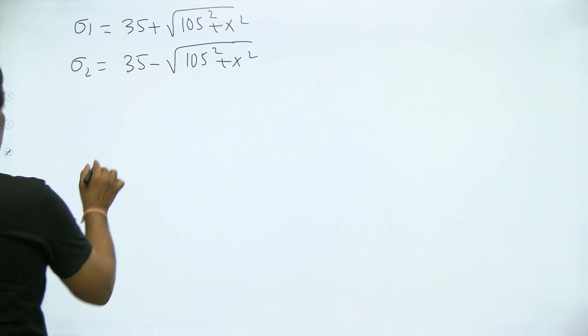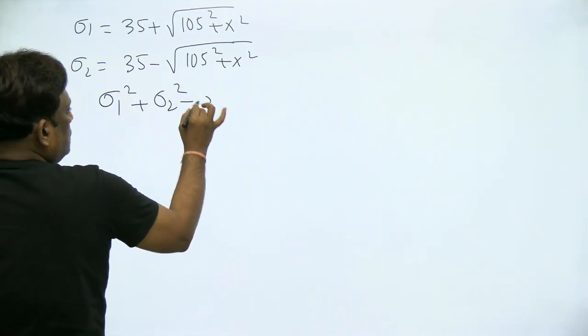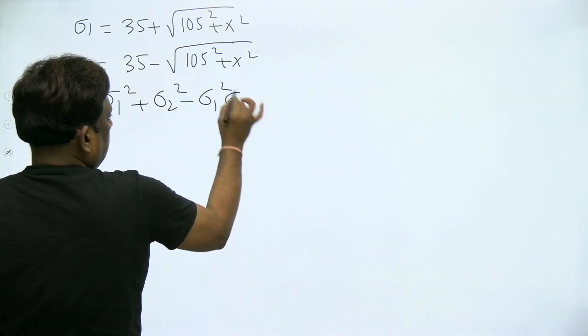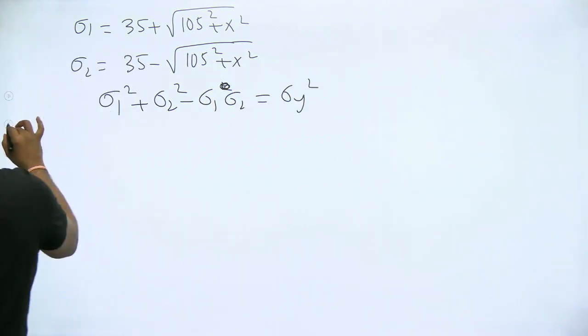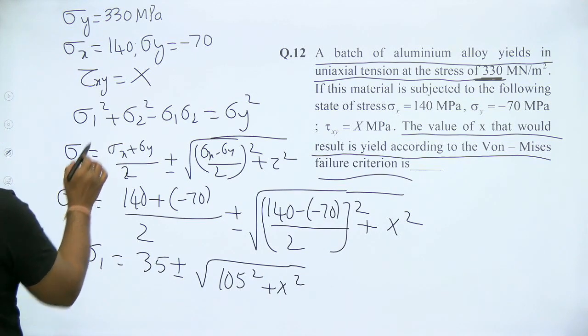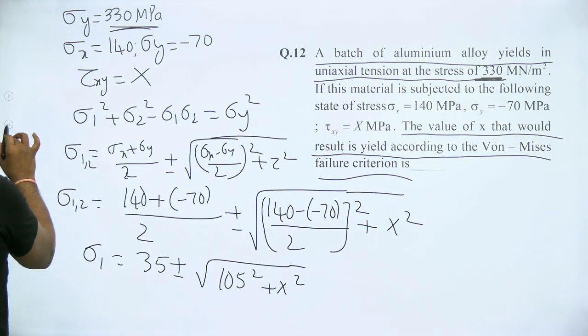Correct. So according to von Mises theory, sigma 1 sigma 2 should be equal to sigma y square. Let me check. Sigma y kitna hai? 330. So correct, sigma y is 330. Okay.